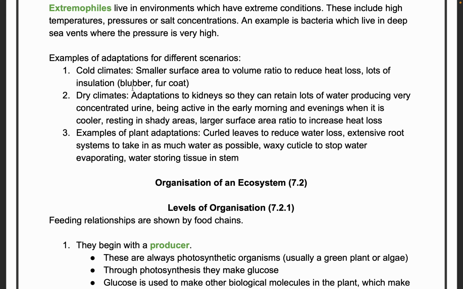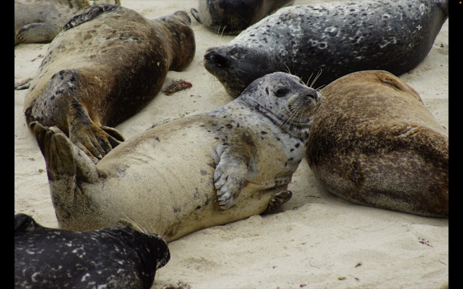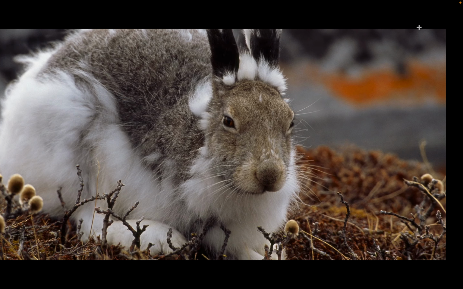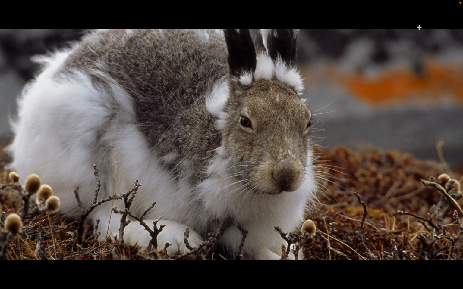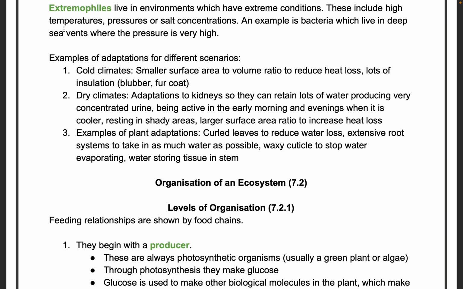Examples of adaptations for different scenarios. For example, in a cold climate, as I showed, the blubber or fur coat. Do you know what blubber is? Blubber is like this. They have such a thick fat coat, so they won't feel cold at all. And we discussed the bunny already, so they are all very good examples to say that you have the adaptations.